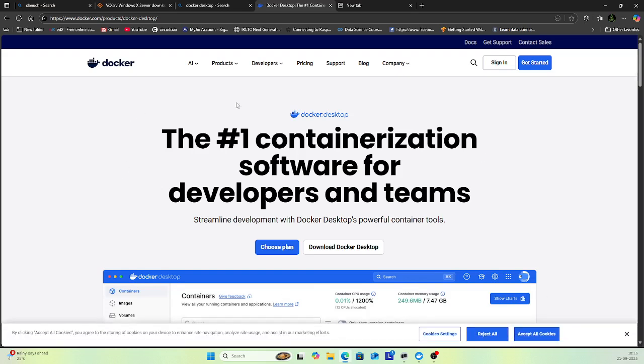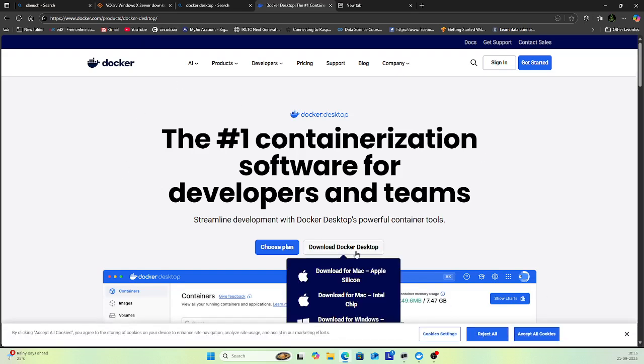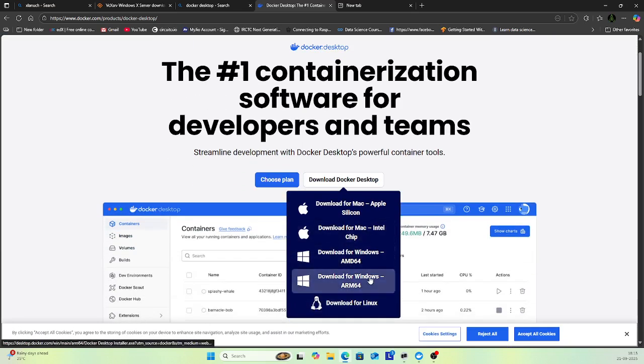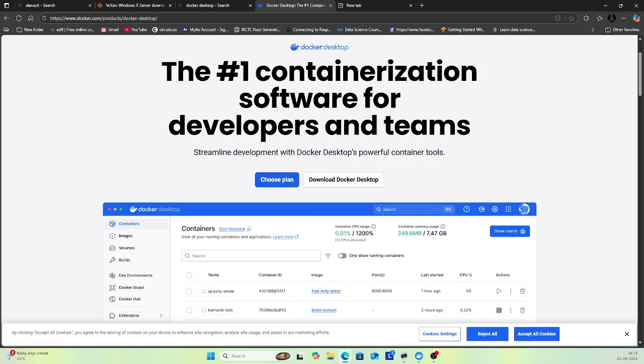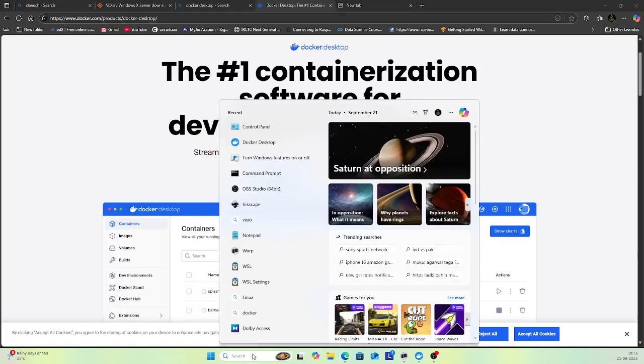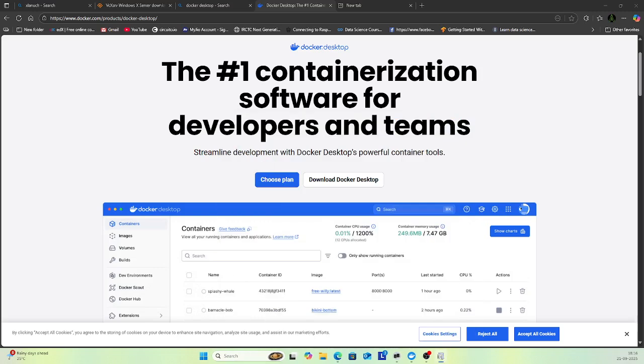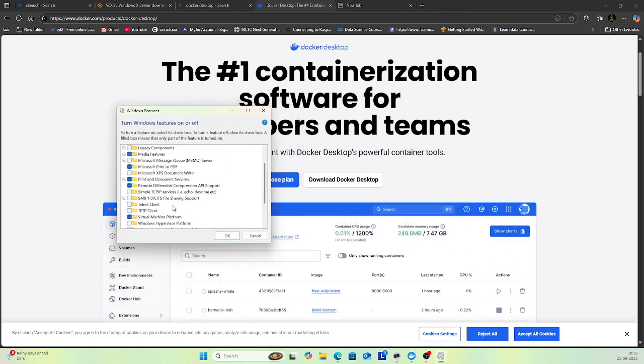Open the Docker Desktop website and download Docker Desktop for your computer. After installation, you have to check WSL. Before opening WSL, check "Turn Windows features on or off". Click that and check that Virtual Machine Platform is ticked and Windows Subsystem for Linux is also checked.